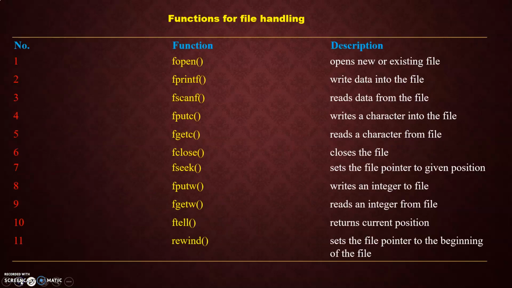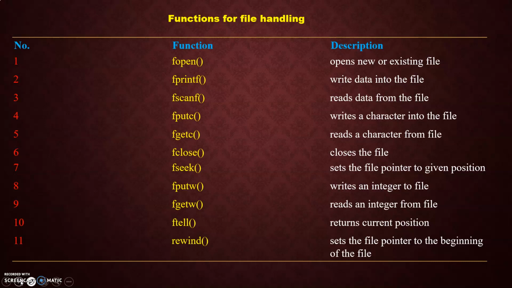Now there are some ways of handling the file. You have created a file, opened a file, and you have to write something to or read something from the file, or delete the file. For all these operations, there are some functions present for file handling. What are the functions? First one is fopen. Fopen means file open. That means open an existing file. Fprintf means you want to write something inside the file or write data into the file. Fscanf means read the data from the file. That means the file is open and you want to read or scan some data, fscanf.